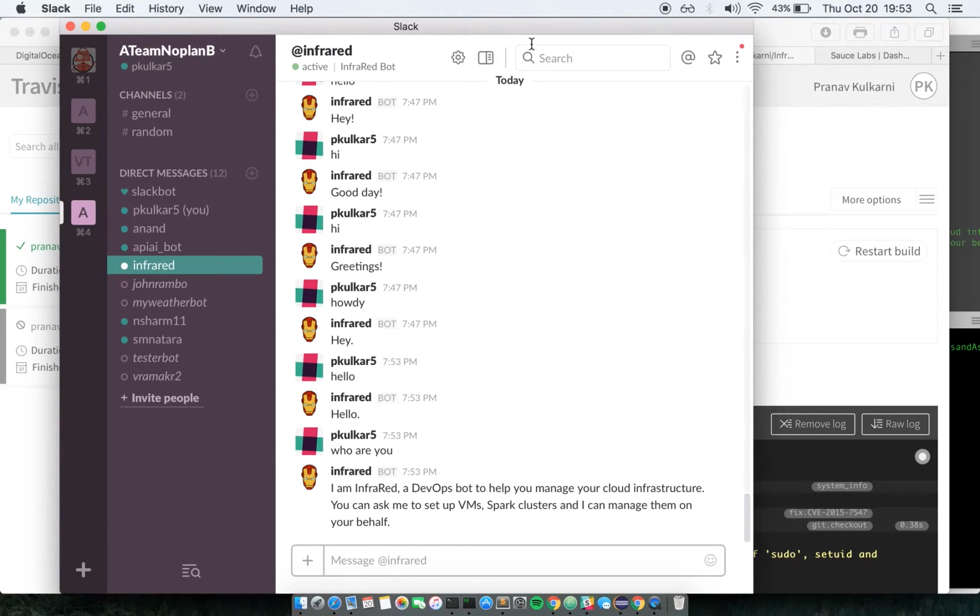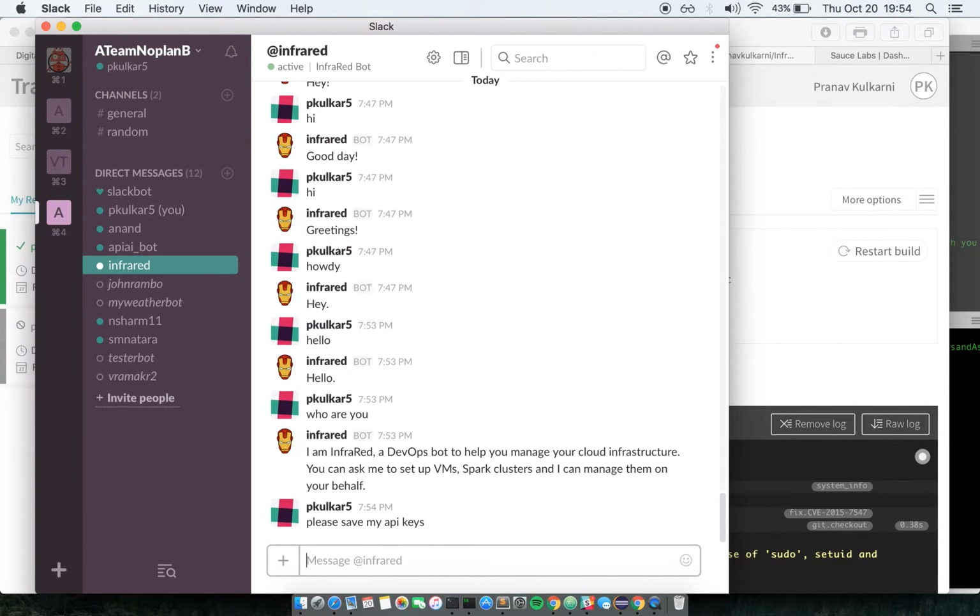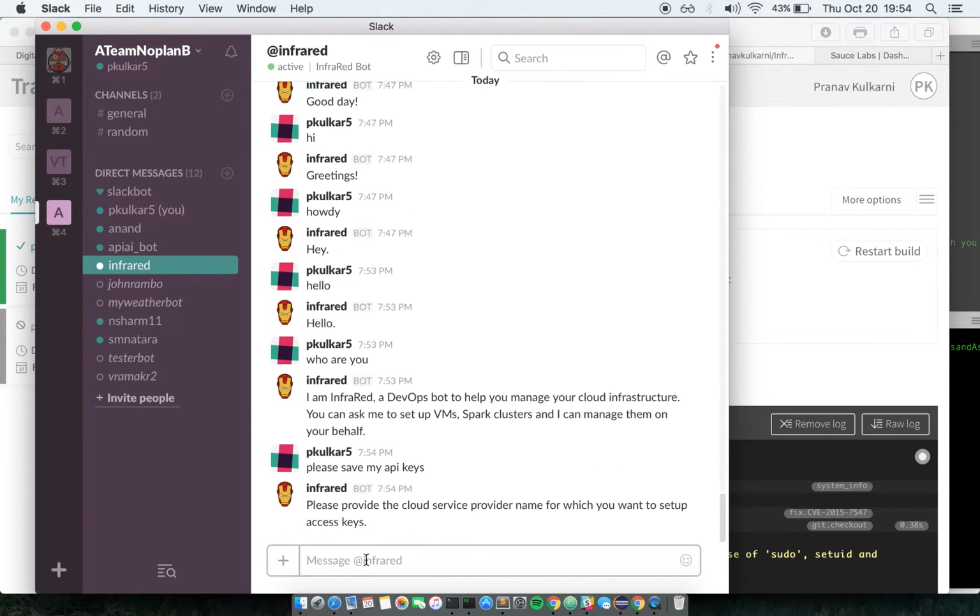Let's start with the first use case, which is to set up your API keys. So it is asking for a cloud service provider.